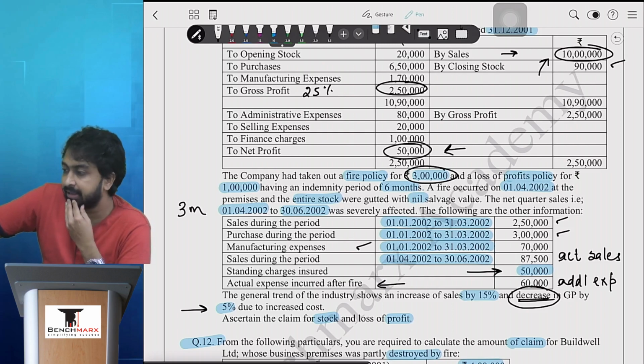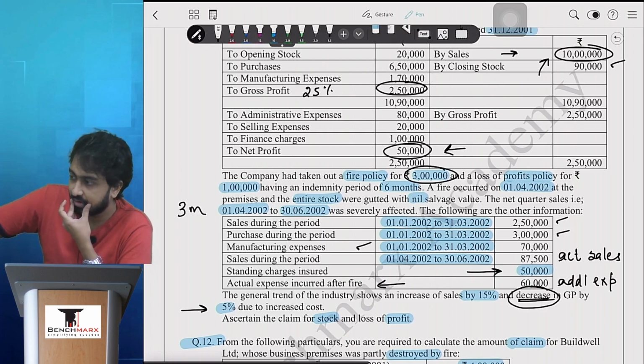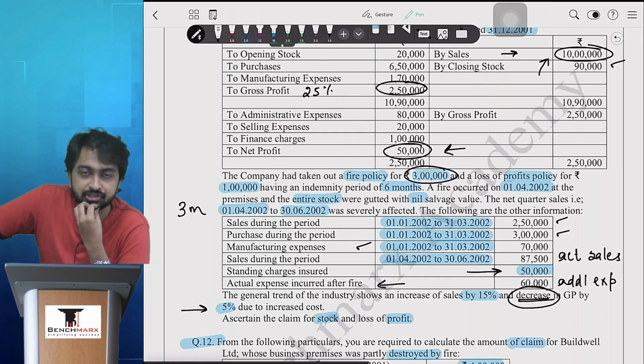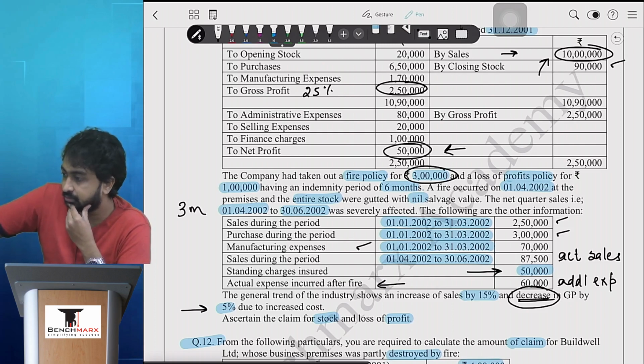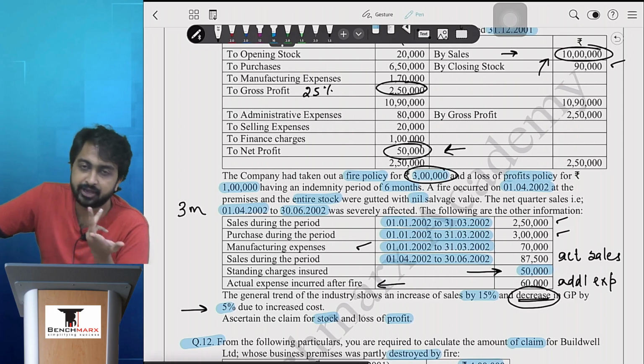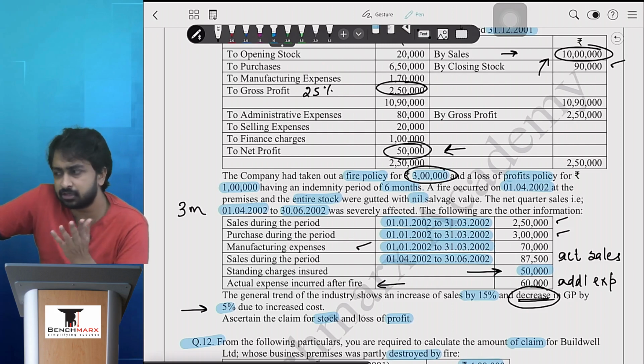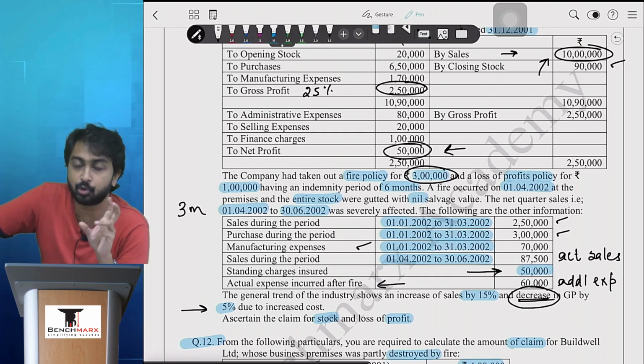Let us go one by one. Admin expenses. Can I say admin is fixed? Yes. So मतलब वो fixed cost है. Then comes selling expenses. Can I say selling is fixed cost or they depend on goods which are sold? जब सेल ही नहीं होगा, तो सेलिंग बिकम्स वेरिएबल. So in the absence of information we can assume the selling are also like those billboards and all, but in the absence of information we'll assume selling are variable, as in they are not pure fixed, they depend on goods to be sold.